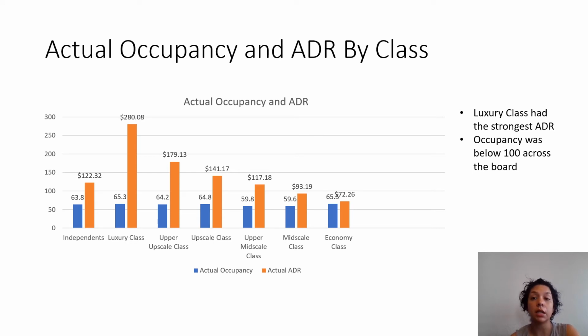Actual occupancy and ADR by class. Here we see that luxury class had the strongest ADR. Occupancy was below 100 across the board.